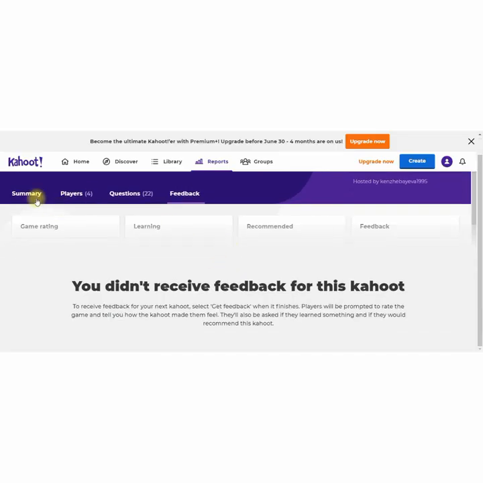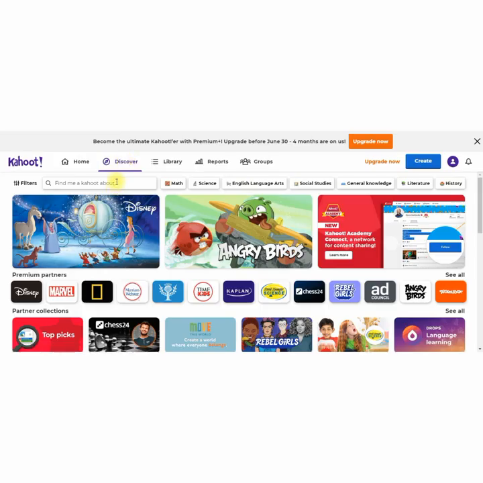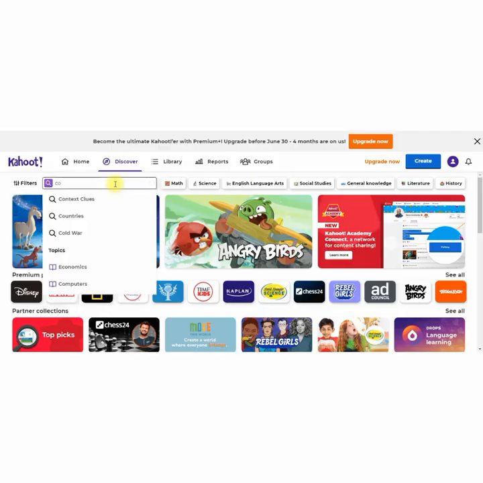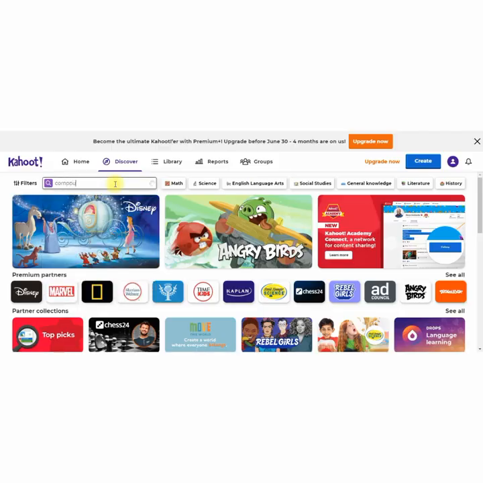So if you need to, you can find a Kahoot on a different theme. For example, if we need a Kahoot task for compound nouns, at first we push the button discover and write compound nouns.